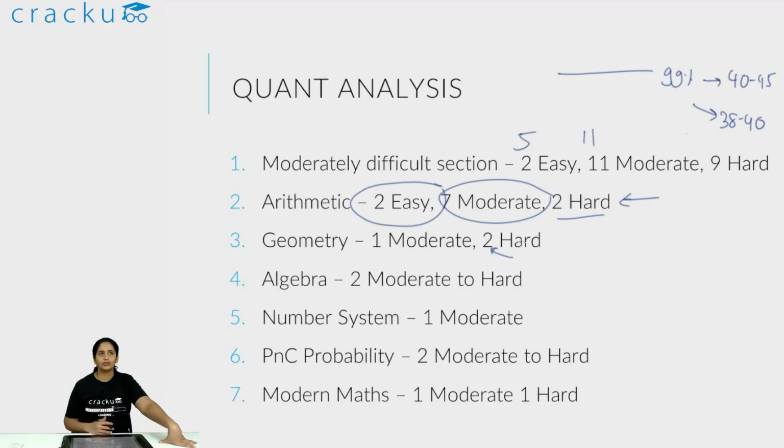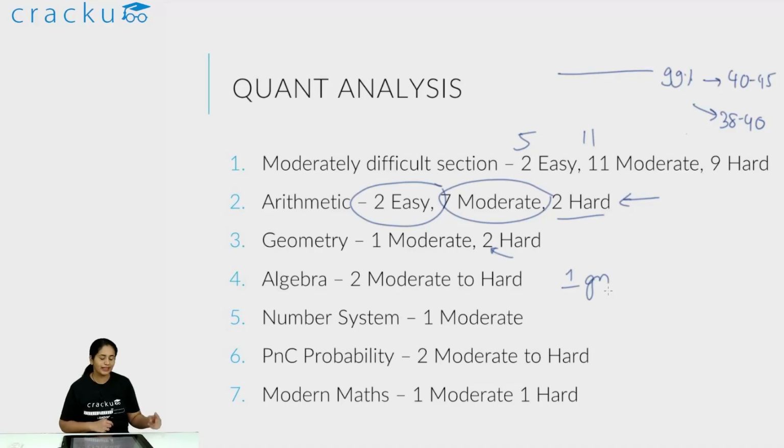The other one, which was based on, I think, inequalities, was slightly tougher to do, and a lot of people are very uncomfortable when there are negative signs around inequalities. So for those who are not sure of inequalities or considering enumeration of cases and all, I can understand skipping that particular question. But still over here, there was one question that you could have done. From number system, we had one moderate question, but also a doable question.